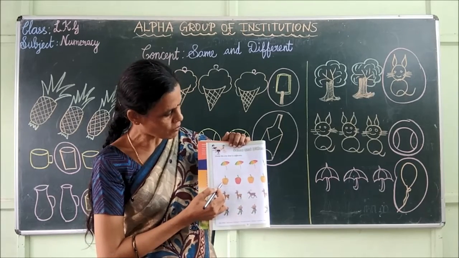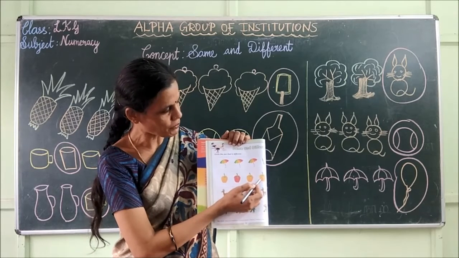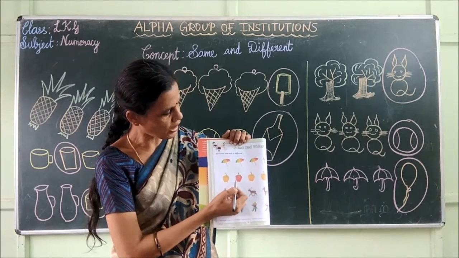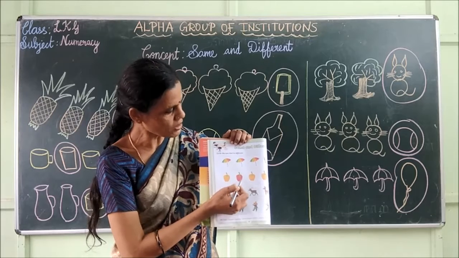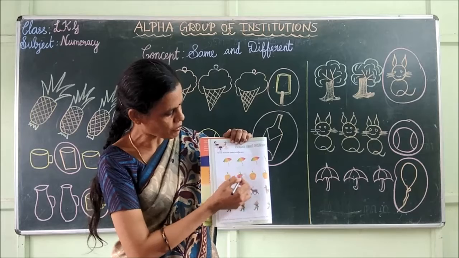See, this is yellow capsicum. This is red. This is yellow capsicum. This is yellow capsicum. Which one is different? Yes, red capsicum is different. So you have to draw a circle around the red capsicum.